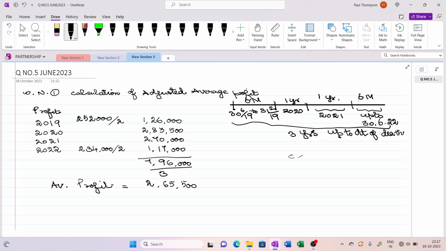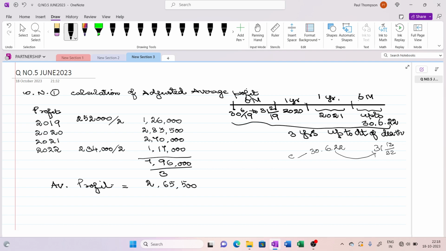C died on 30th June 2022, but the balances were given as on 31st December 2022. So this is after the death of C. And they said that goodwill may be made separately. Then interest on capital is 12% per annum on the balance at the beginning of the year. So they say that interest on capital at 12% will be allowed on opening capital.